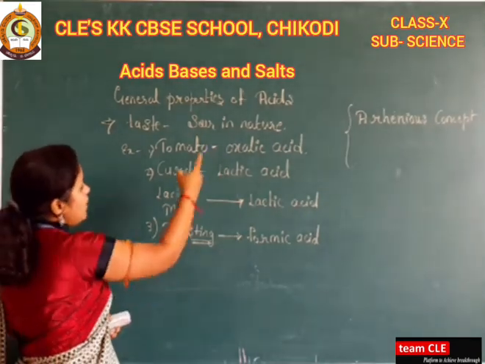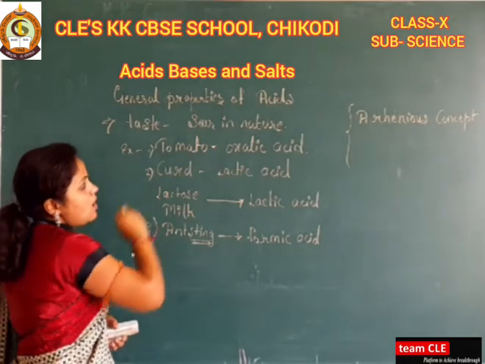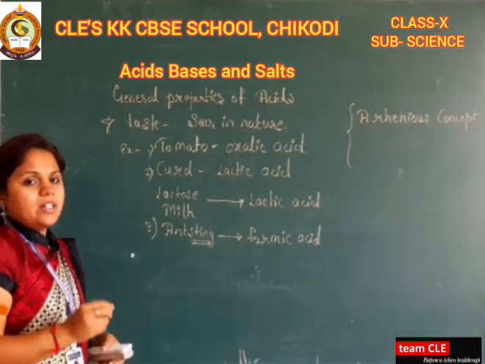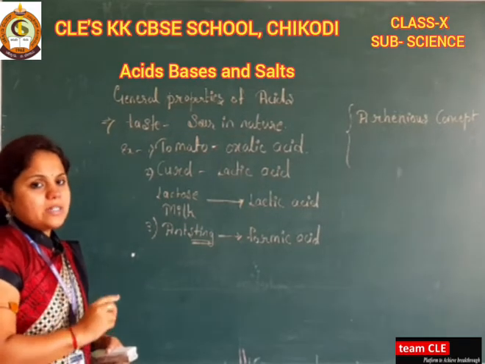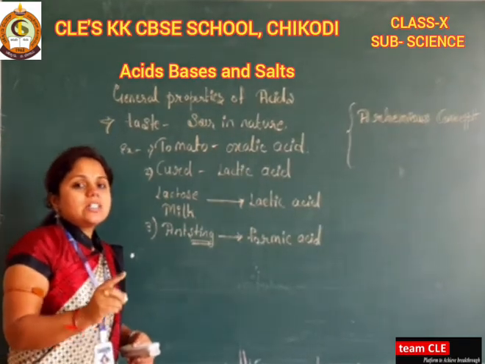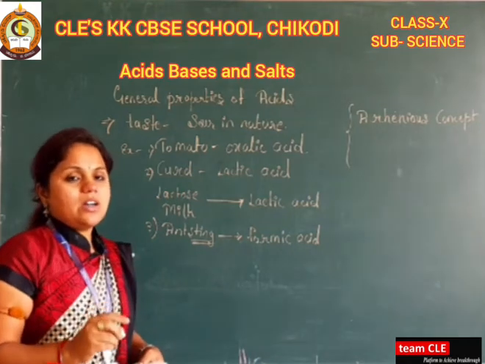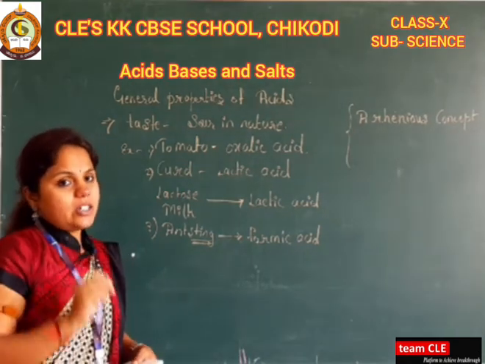So usually when you dissolve an acid in an aqueous medium, like water, what happens here? It dissociates the H atoms, or it releases the H atoms.